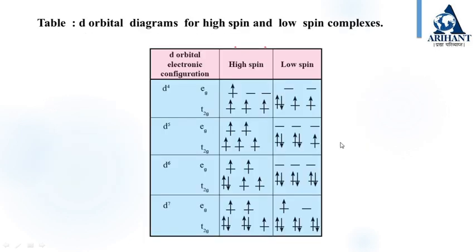We can see the d4 to d7 d orbital electronic configurations of high spin and low spin complexes. At the t2g level, the electrons are unpaired for high spin complexes, and for low spin they are paired. You can see the pairing for low spin complexes at the t2g level and non-pairing in high spin complexes.